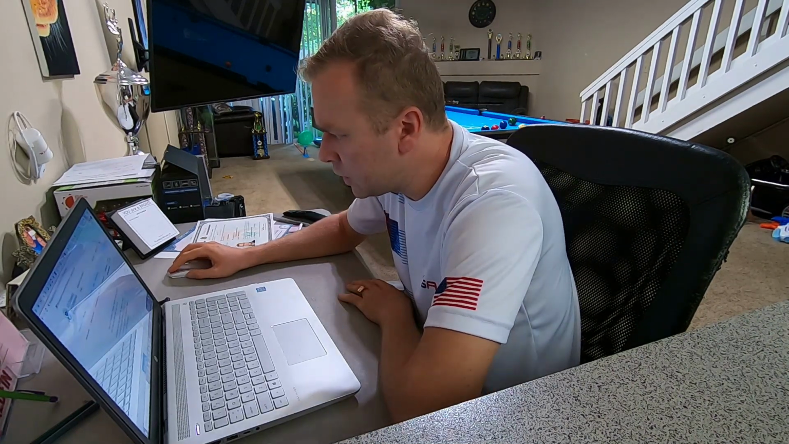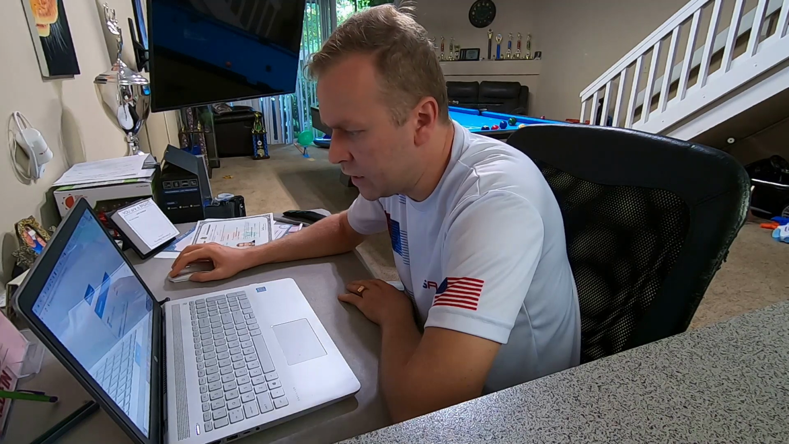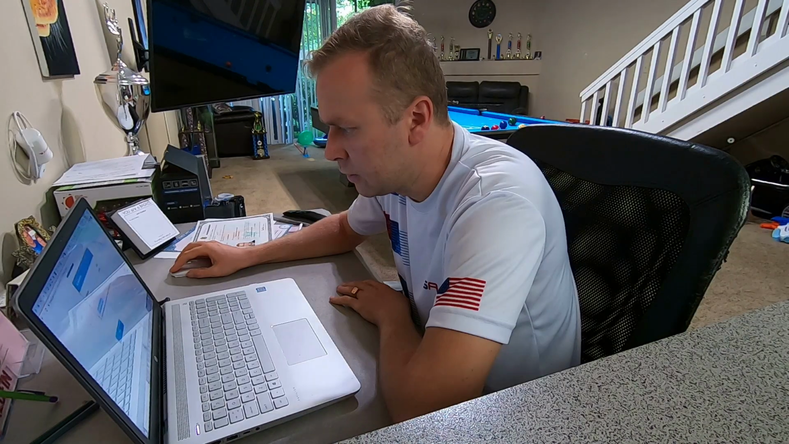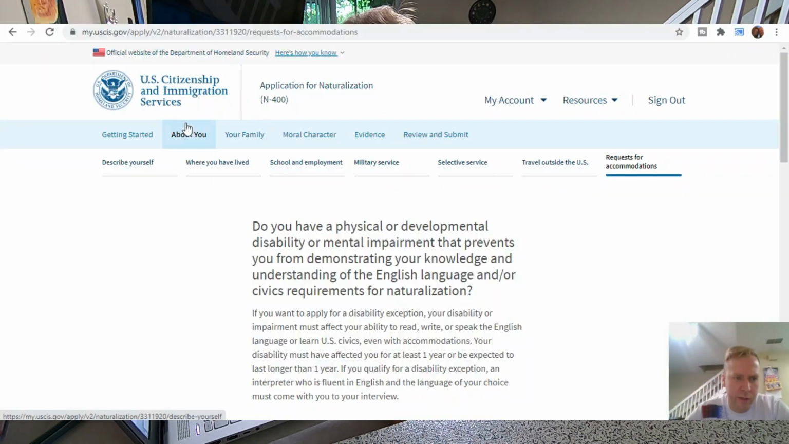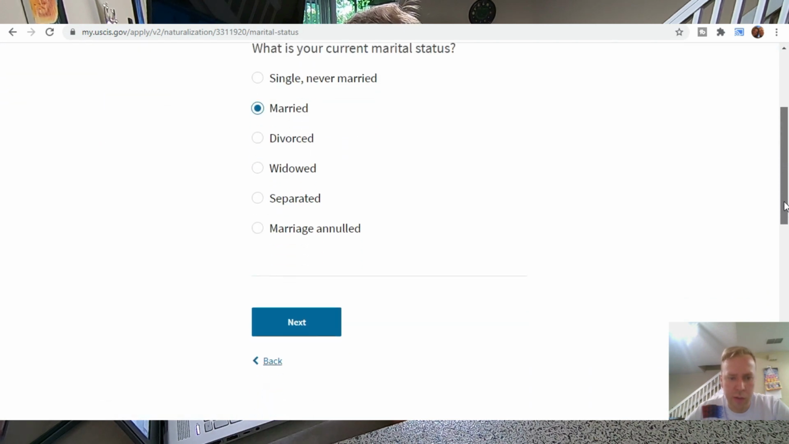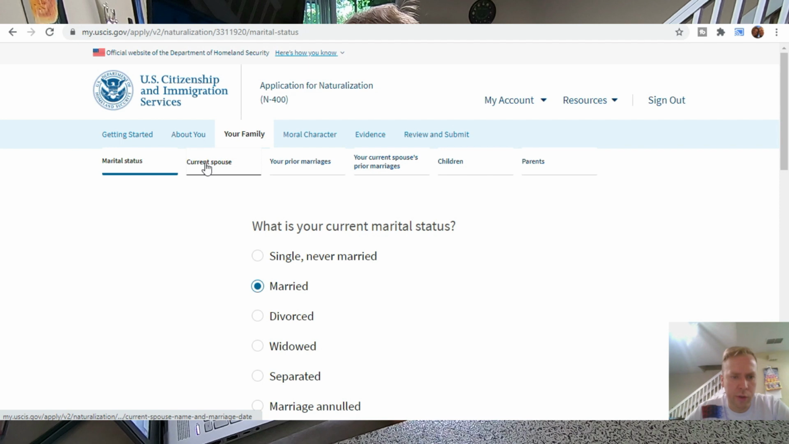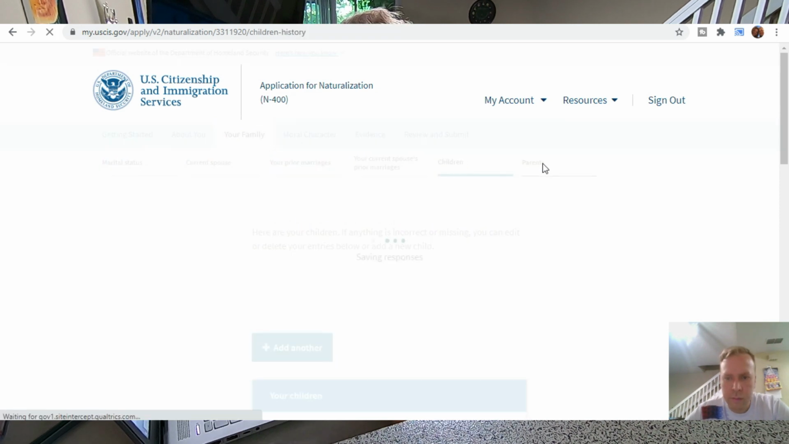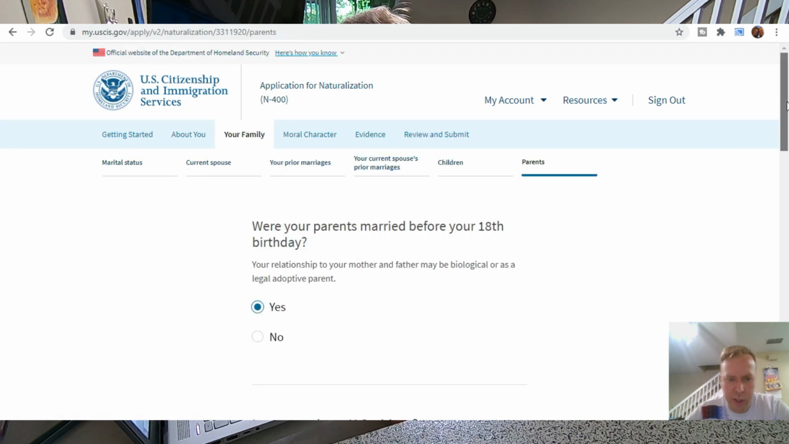For the travel outside the US tab, you just provide the dates when you were outside of US and provide the country you were in, and they do the math calculating how many days you were away. So then after that, it's getting started tabs, about you tabs, and then your family. So family, they're gonna ask you that you're married, and then current spouse, and they're gonna ask all about my information, and then some information about your parents.